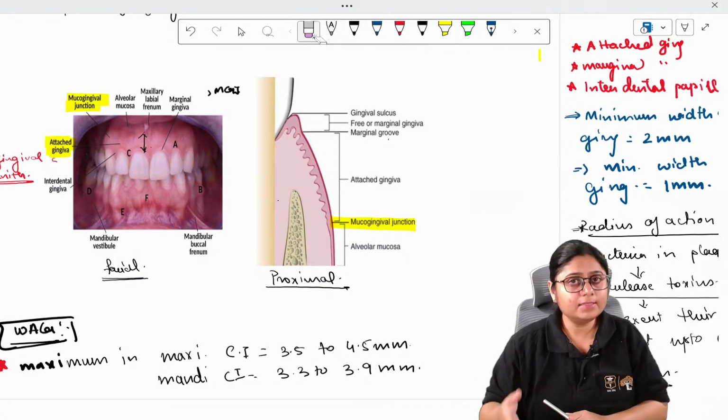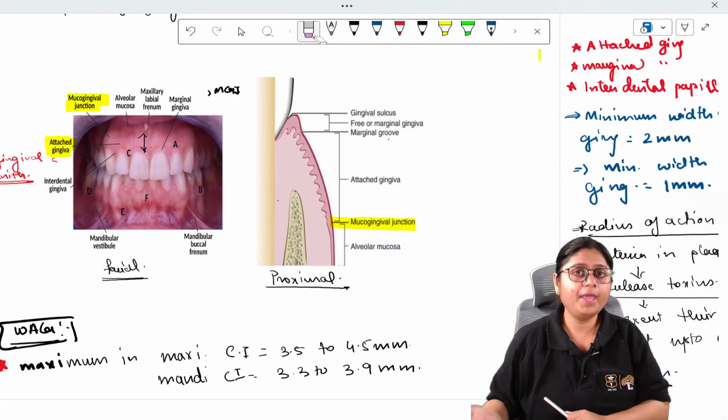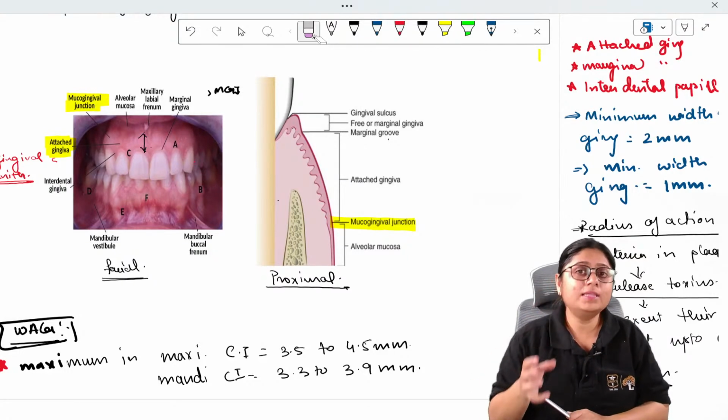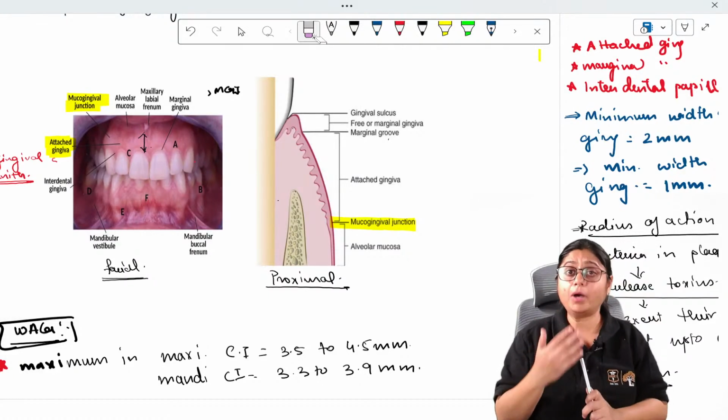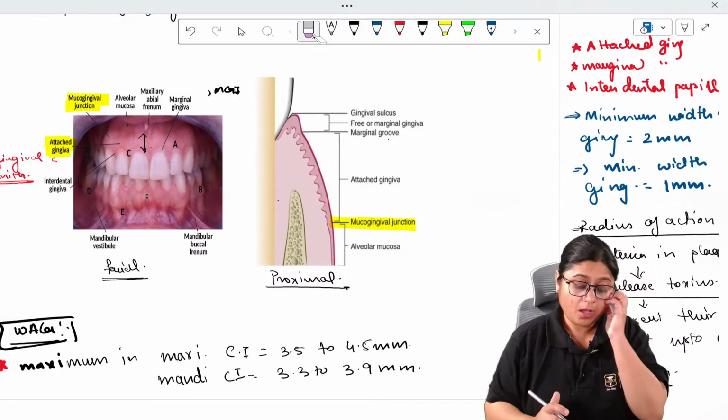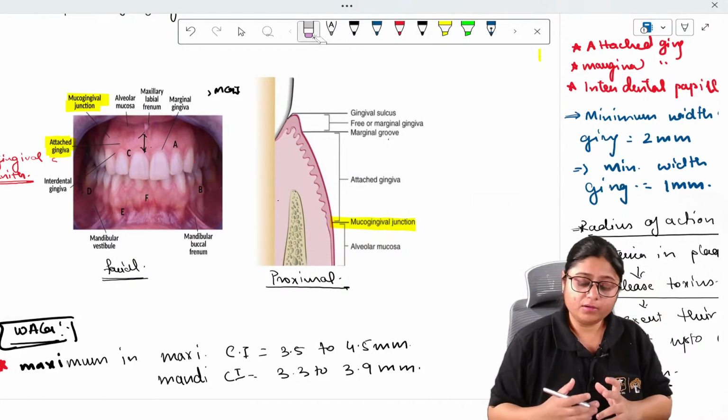Those things we will understand later when we proceed with our classes. But try and visualize all the anatomical structures of gingiva today in your own mouth, in the mirror. Okay, so now next is the mucogingival junction.